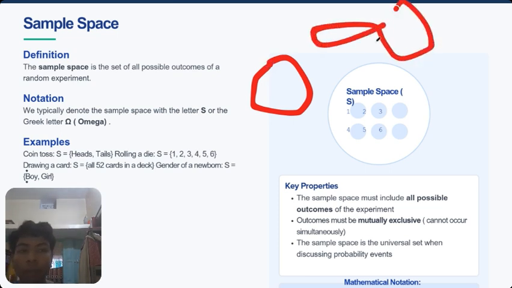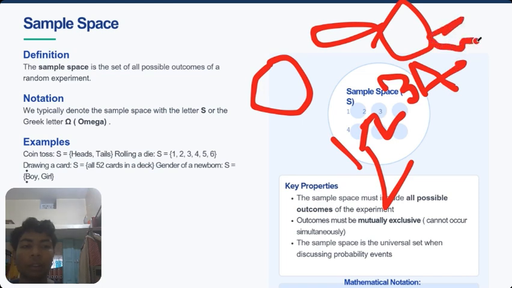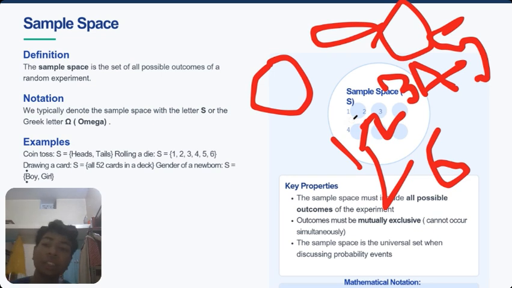If you throw the dice infinite times, the outcome could be one, two, three, four, five, and so on, six. Some examples are a coin toss and drawing a card.